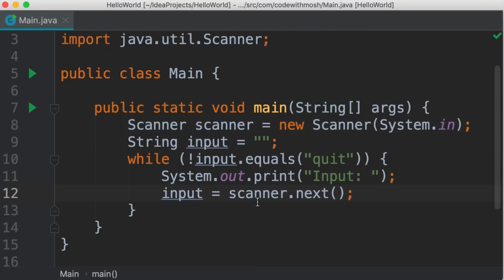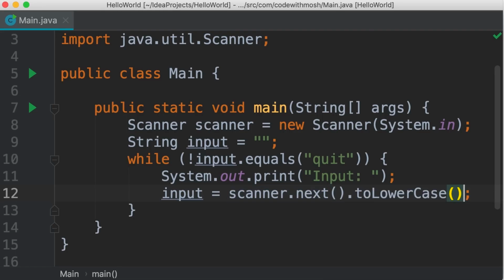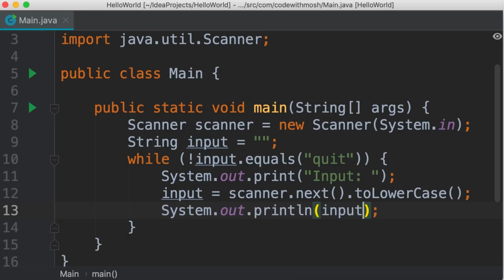Also, here we're assuming that the user is typing everything in lowercase. So if they type quit in uppercase or any combinations of lowercase and uppercase characters, this logic is not going to work the way we want. So over here, right after reading something from the terminal, we're going to call the toLowercase method of string objects to convert it to lowercase. Now to make this program more interesting, let's echo back whatever the user enters. So we simply print that on the terminal.